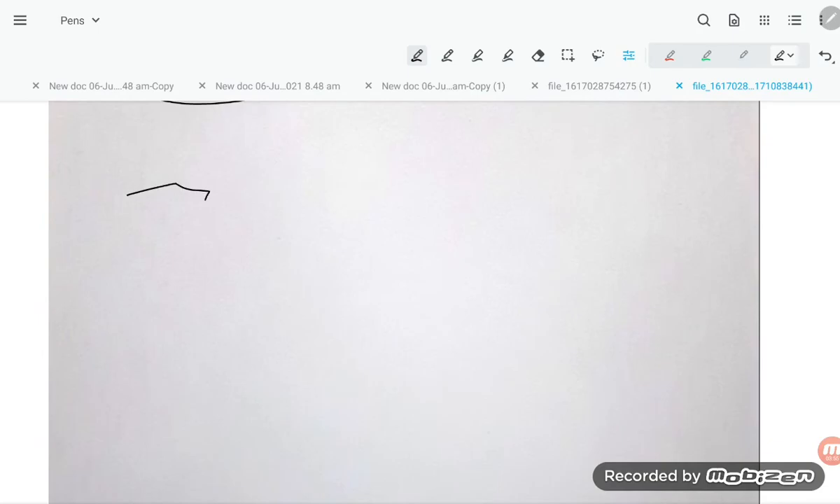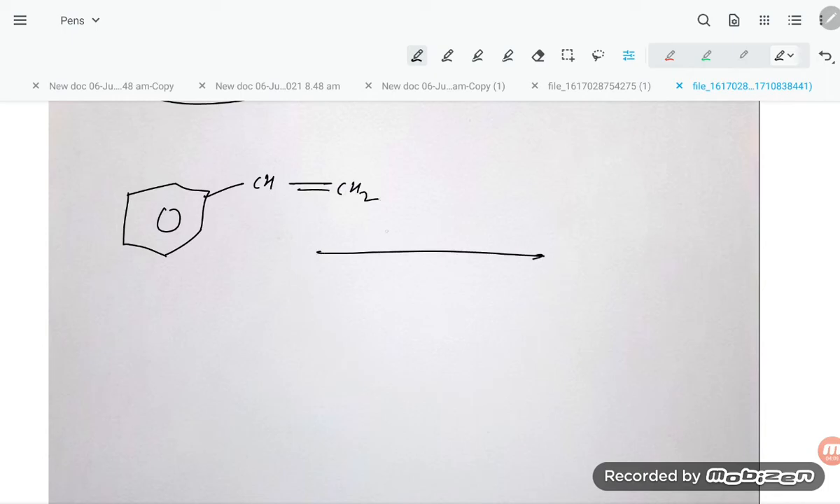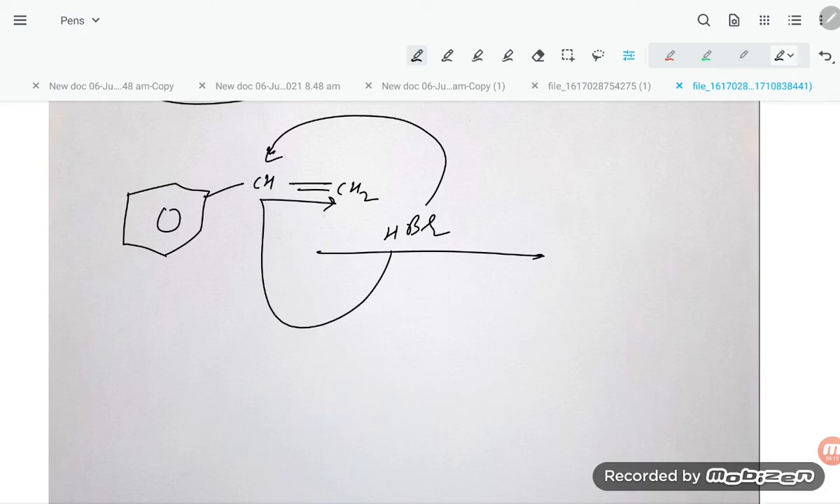Now one more possibility is there, student. Suppose you have a benzene ring, and we are adding CH double bond CH2, and you are treating with HBr. What is the first possibility? Br will go with this carbon and hydrogen will go on this carbon. So the product will be: here is C, this is CH, here will be Br, and here is the CH3.